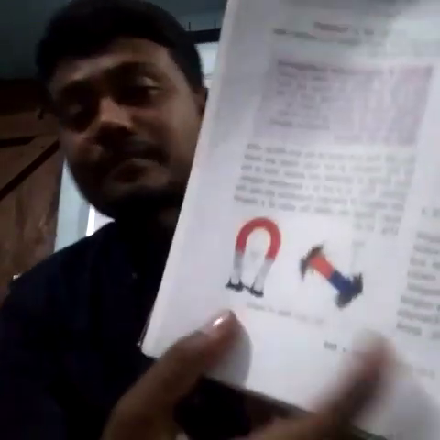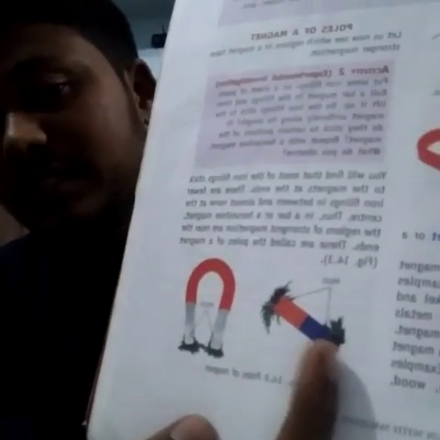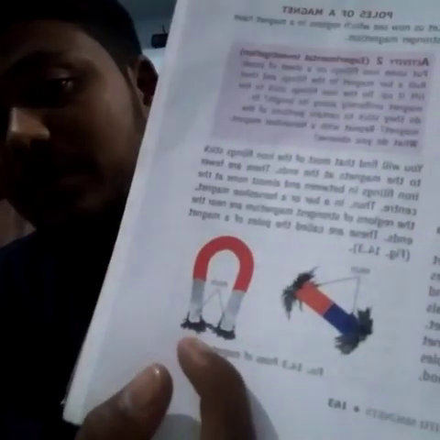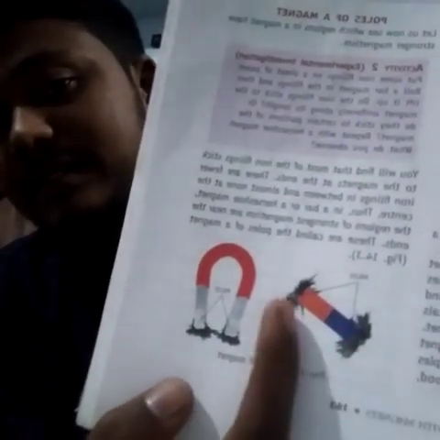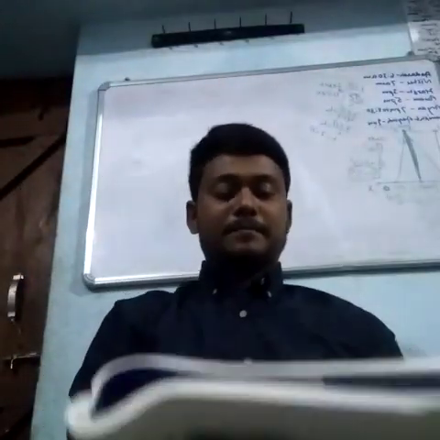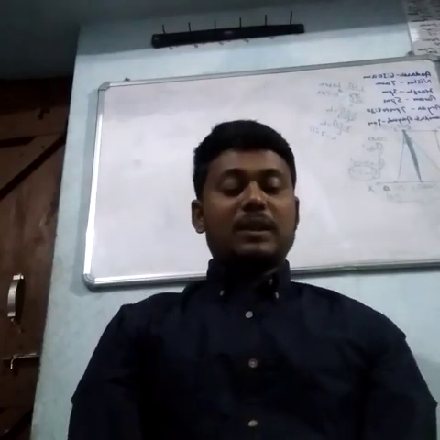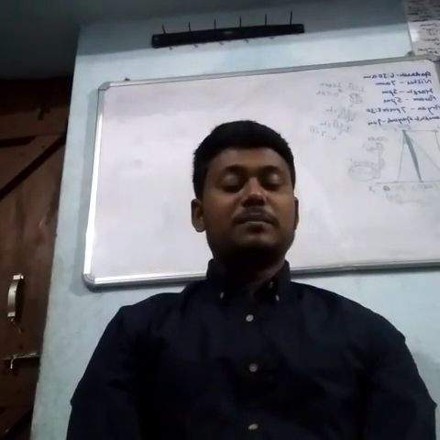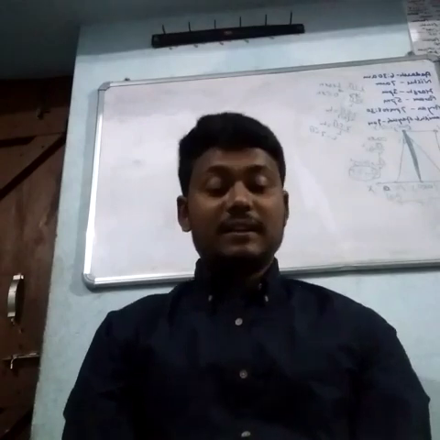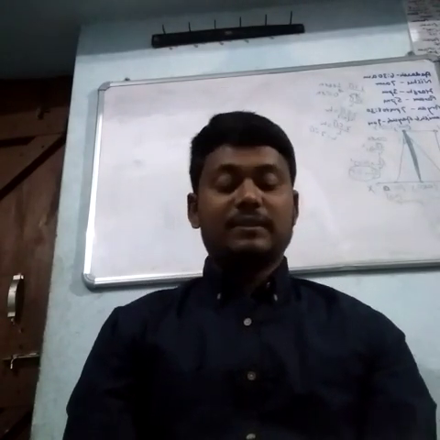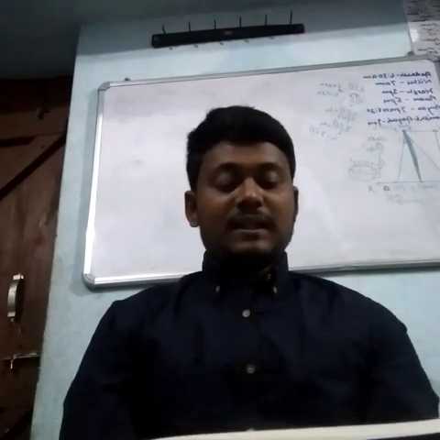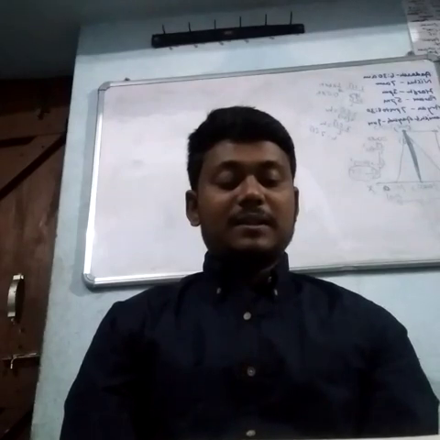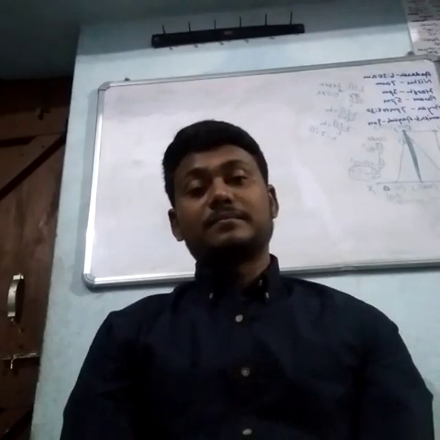See how these two poles of these two different types of magnets attract iron. So iron filings stick to the magnets at the ends, most of the iron filings. There are fewer iron filings in between and almost none at the center.